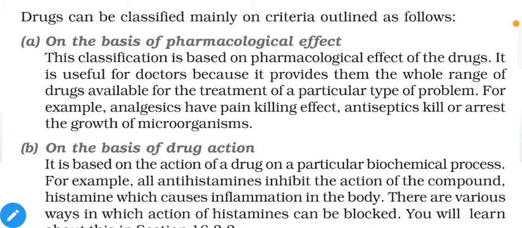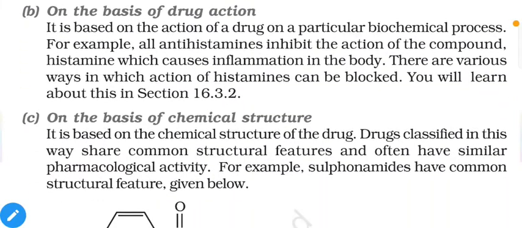The second category is on the basis of drug action. It is based on the action of a drug on particular biochemical processes. Suppose we want to initiate, or prevent, a certain kind of biological or biochemical reaction inside the body, then we will use a certain type of chemical, and it belongs to our second category, basis of drug action.